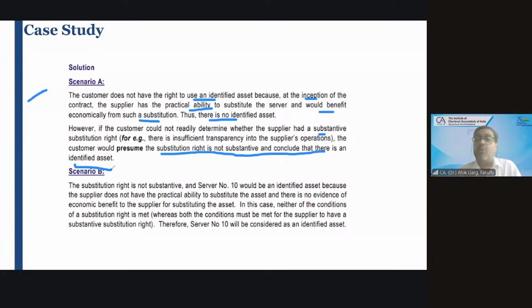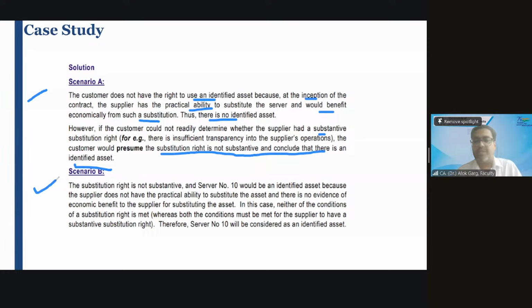And if you would have told me that you have the substantive substitution right, I would not have taken this premises on a lease basis, right? So that's what the standard is also saying. It's saying that if the contract is silent, then you should assume that the supplier does not have a substantive substitution right. Okay. Let's do scenario number B also.